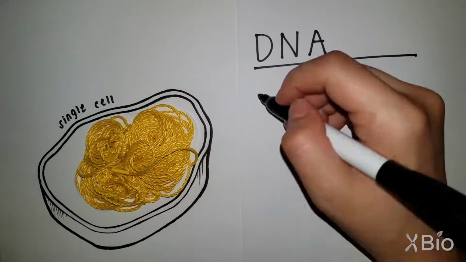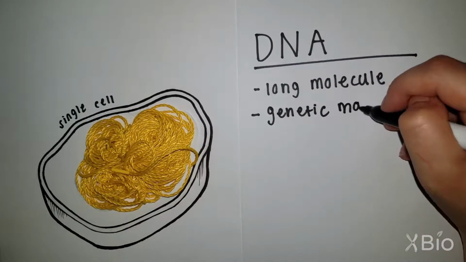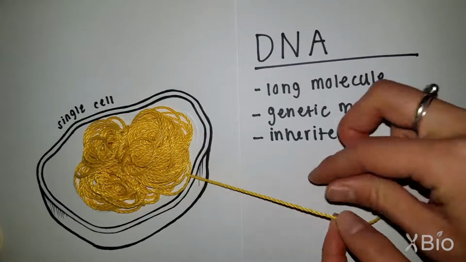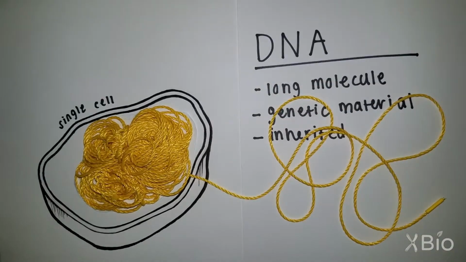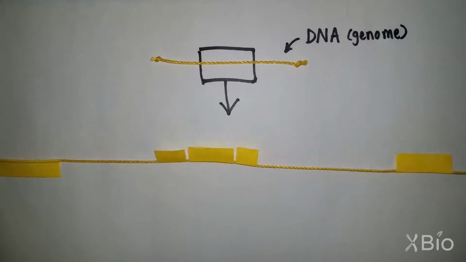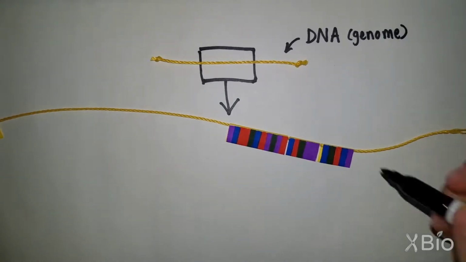Cells have a long molecule called DNA, which is the genetic material that's passed along from parents to offspring. If you stretched out the DNA from just one cell of your body, it would be 2 meters in length, about as tall as you are. Along this long strand of DNA are specific segments that hold instructions that tell your cells what they're supposed to do. These segments are called genes.